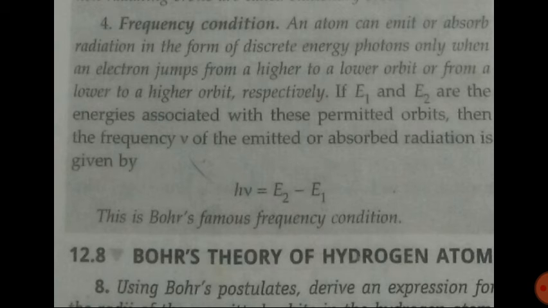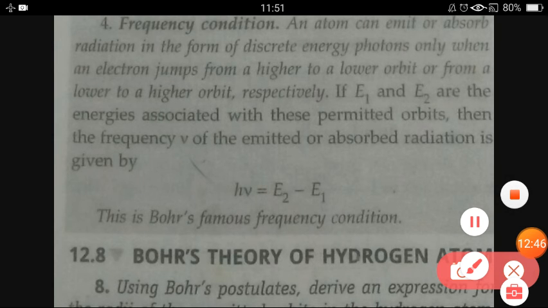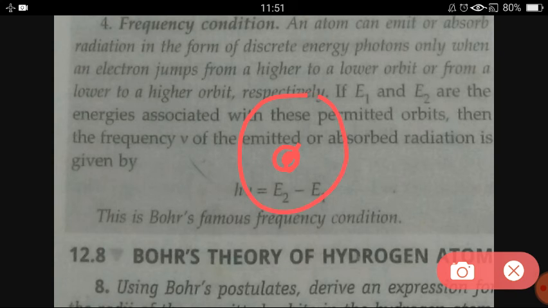Let me explain once again. hν is the amount of energy which is radiated or absorbed when an electron jumps to a higher orbit or falls to a lower orbit. Suppose this is the nucleus, and around it this is the first energy level and this is the second energy level. The first energy level has less energy, the second has more energy.